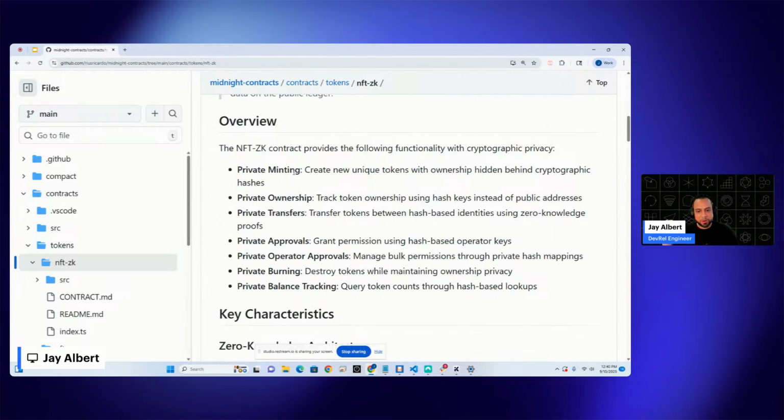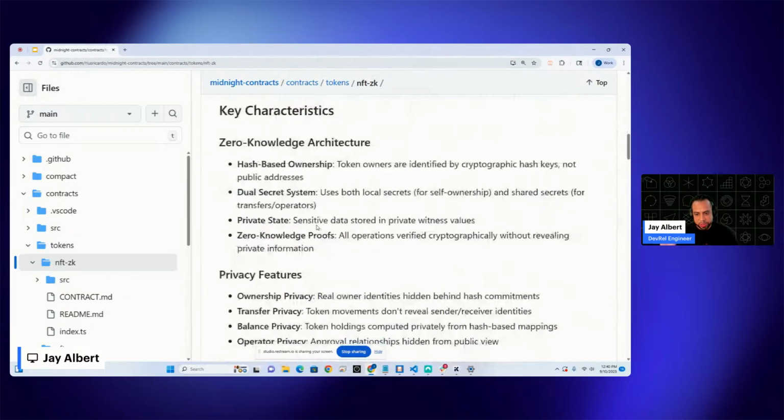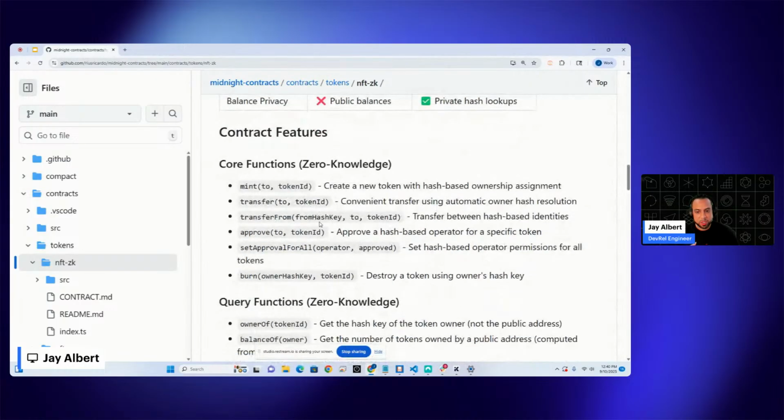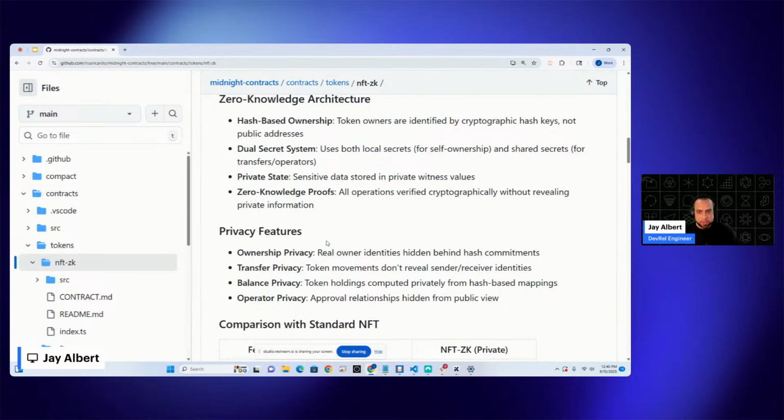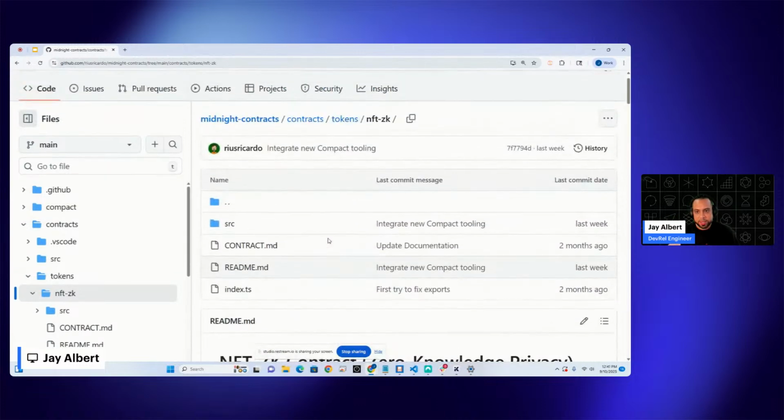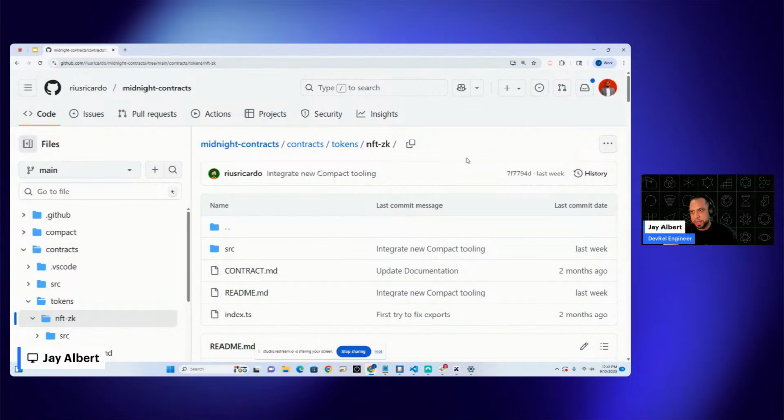If you're not sure where to start and you want to get an idea, take a look at this README, look at the different examples we have available, and get an idea of what's possible there. Now you have two options. You can just use the modules for your own purposes and build on top of them, or you can take a look at the underlying code, which is what I've done and suggest to others, to understand how this all works, appreciate what zkNFTs are, and then start building your own custom contracts. So this is what we have for the NFT ZK, but I've already downloaded this and ran it on my computer. So let's look at the code here.